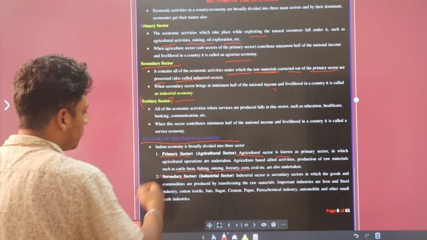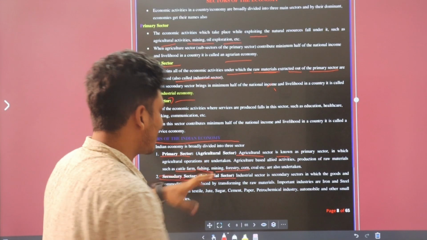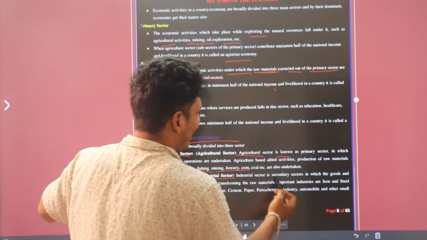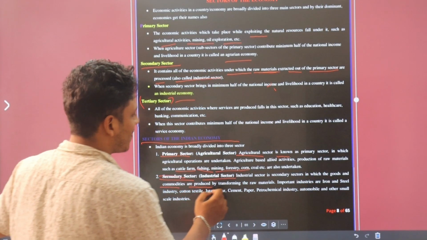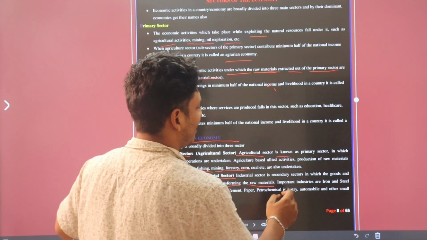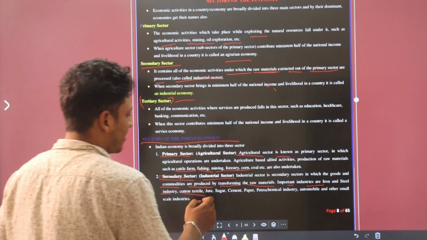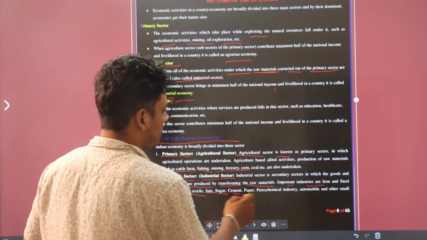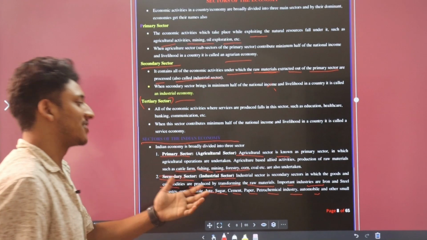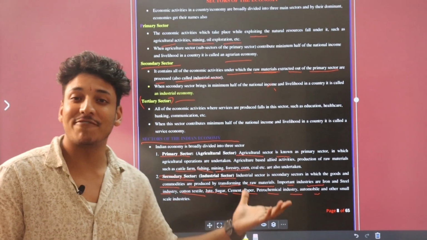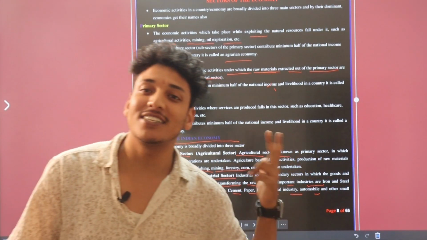Okay. Now we will move toward the secondary sector, that is industry; we also call it the industrial sector. The industrial sector is a secondary sector in which goods and commodities are produced by transforming raw materials. Important industries are iron and steel, cotton textile, jute, sugar, cement, paper, petrochemicals, automobiles and small scale industries. Basically it defines what the industrial sector and agriculture sector are.